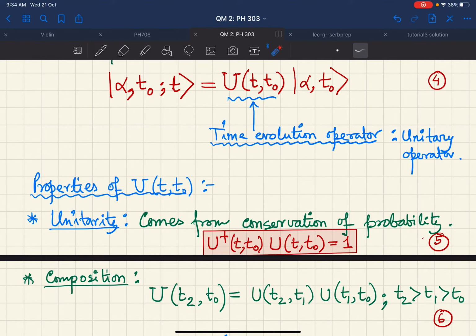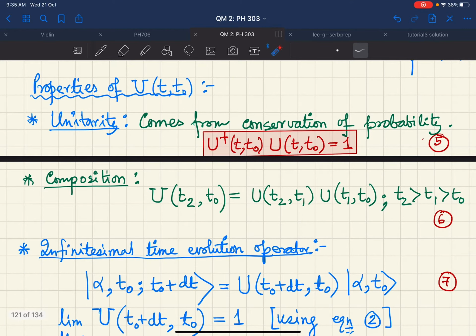Similarly, you can also show that there is a composition property for the time evolution operator. That means if you take U(t2, t0), you can break this into separate parts. For example, if we are interested in obtaining the time evolution from t0 to t2, then we can obtain the same result by first considering the time evolution from t0 to t1 and then the time evolution from t1 to t2.